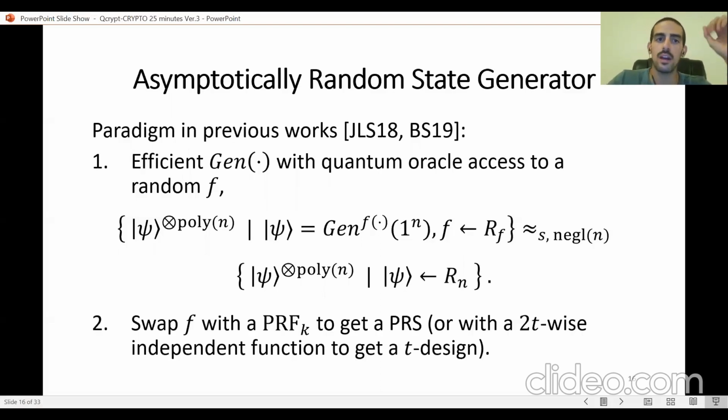And then when we have this ARS generator, we can take f and swap it with a quantum-secure pseudorandom function, PRF, in order to get a PRS.